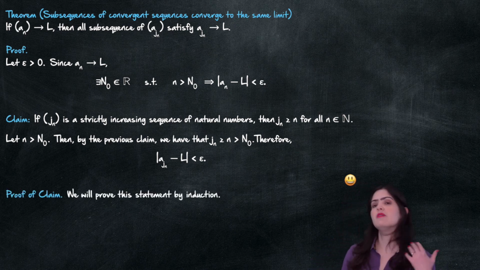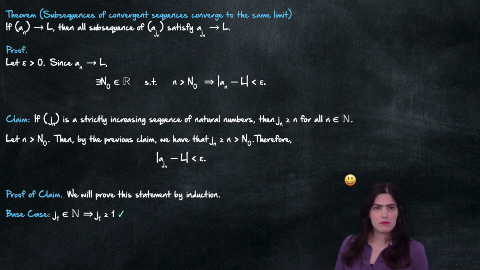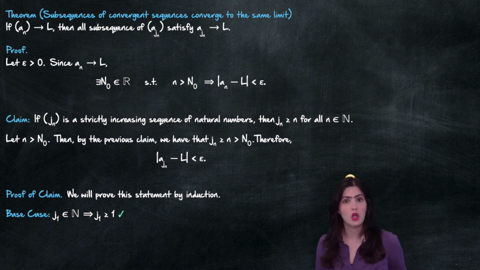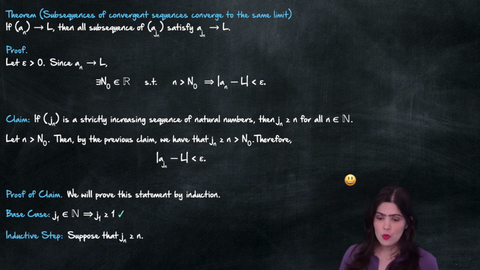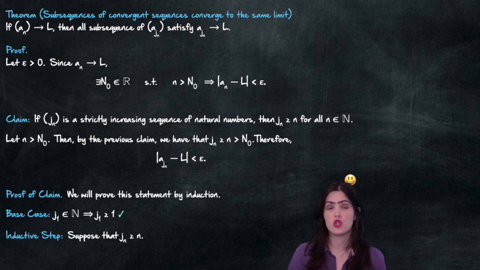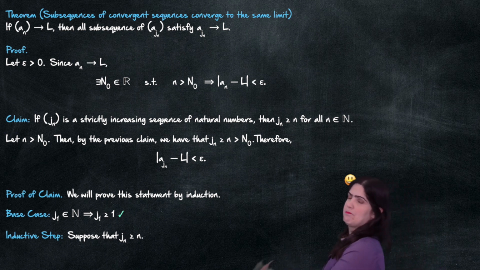Well, we're going to prove it by induction. The base case is very simple. We know that j_1 is a natural number, so it has to be greater than or equal to 1. Good. Now we're going to assume that j_n is greater than or equal to n, and remember we need to show that j_{n+1} is greater than or equal to n+1.